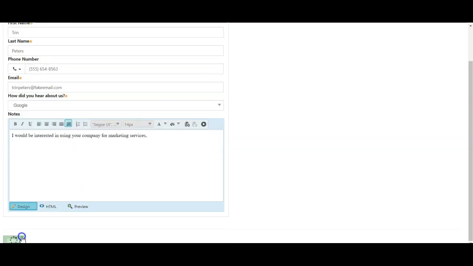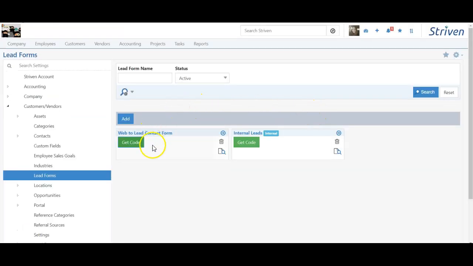Once they're ready, they would hit submit, and they'll be taken to that thank you page. Back on our lead form list, keep in mind you can have multiple web to lead forms. So if you have specific types of customers you're looking for, you can separate them out with different lead forms if you wish. Now let's go ahead and take a look at our lead list.